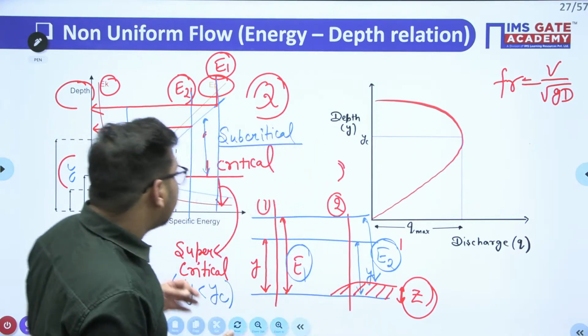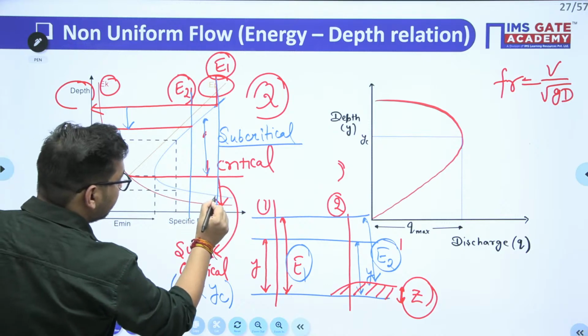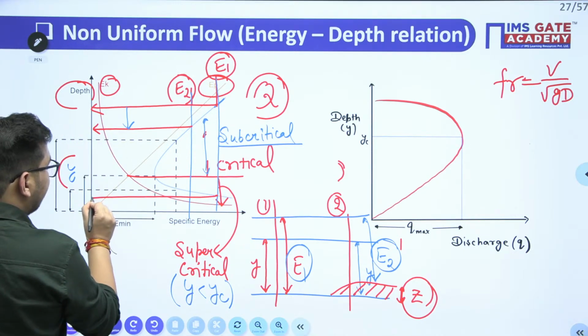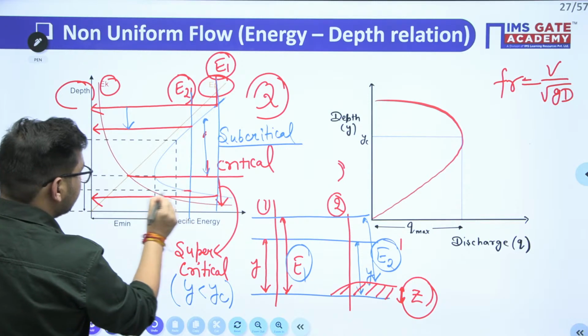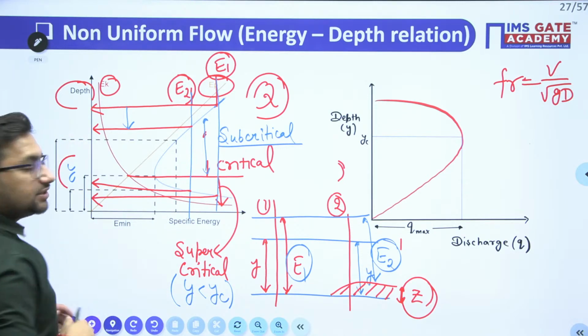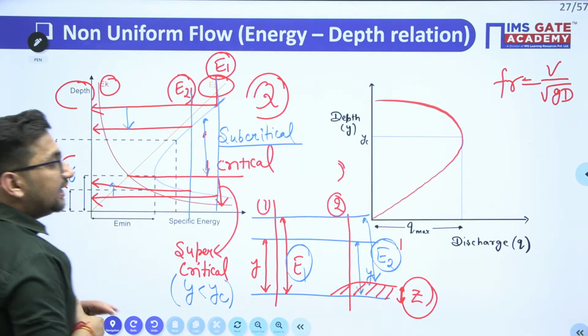But if the flow is supercritical, here you can see, initially this was the depth, and now if the energy gets reduced, this is your depth. So now it gets increased.